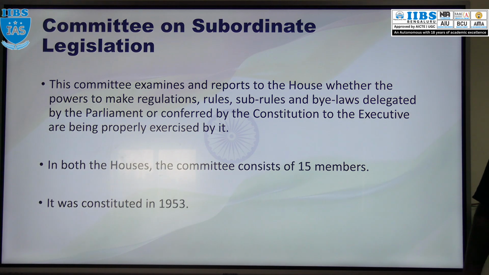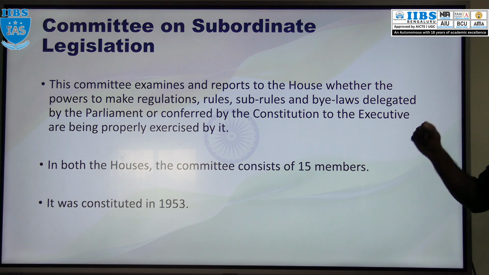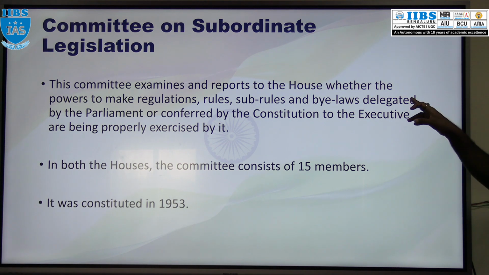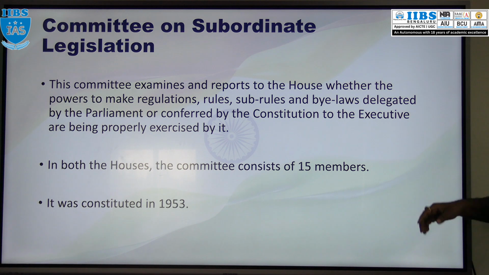And next, the Committee on Subordinate Legislation. Now what will this committee do? This committee will examine cases. If you observe, the executives have a power to make rules, regulations, sub-rules or bye-laws which are delegated by the Parliament or Constitution to the executives.